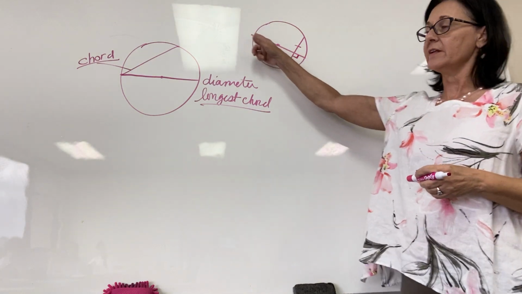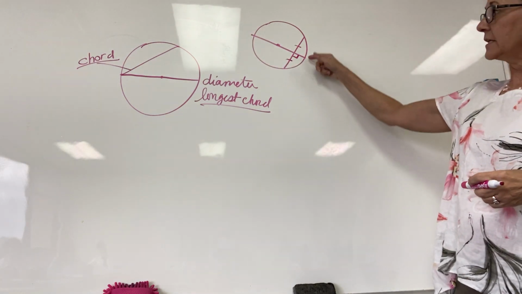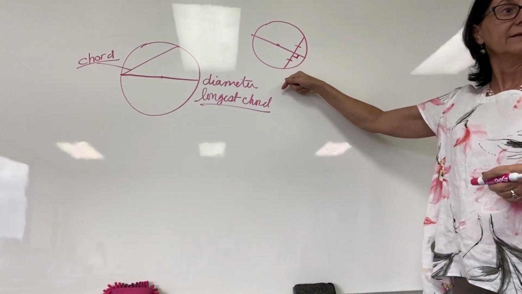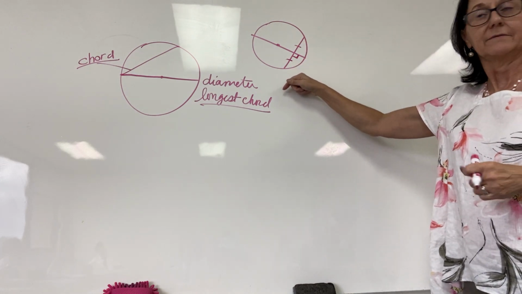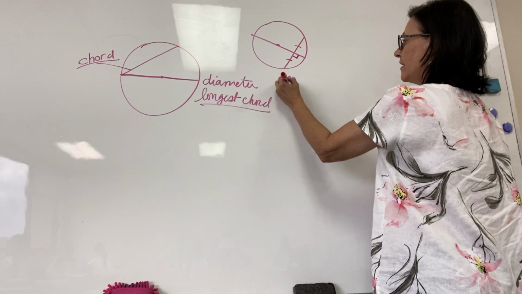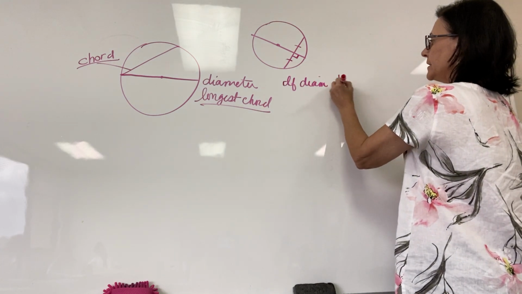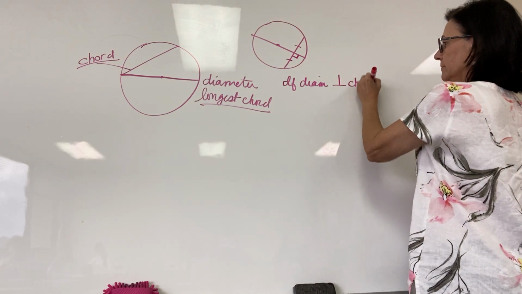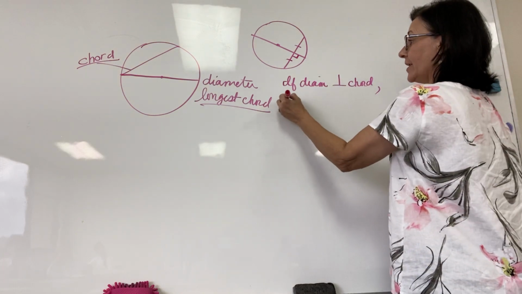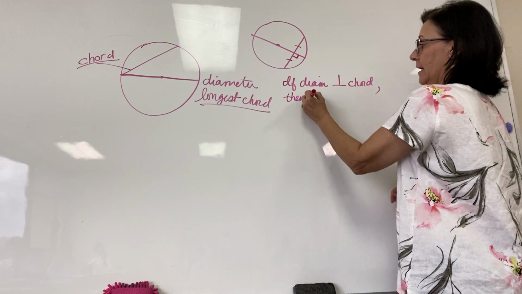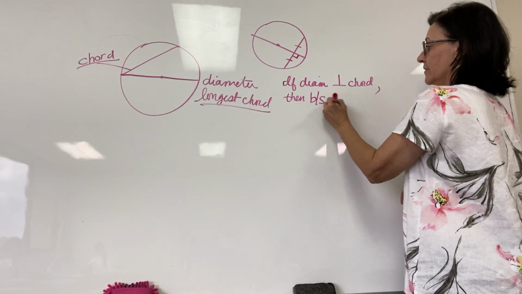If I know that the diameter is perpendicular to that line, then it bisects the chord. So if the diameter is perpendicular to a chord, then we can know it bisects the chord.